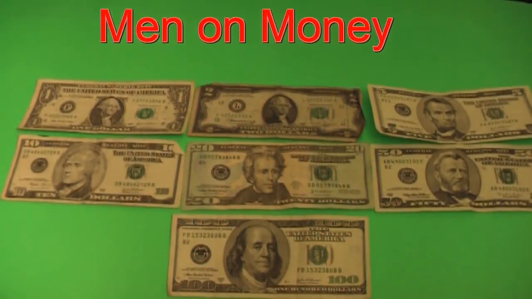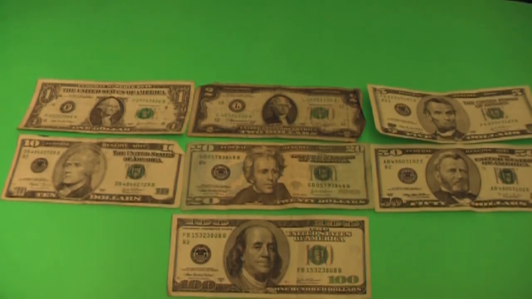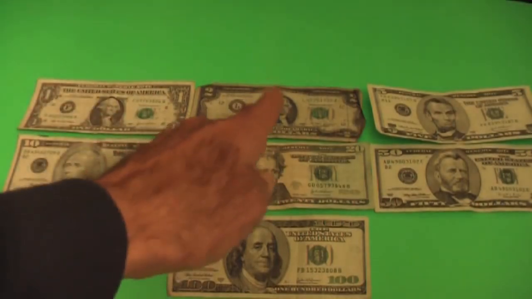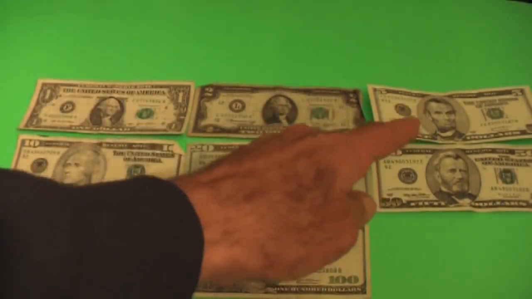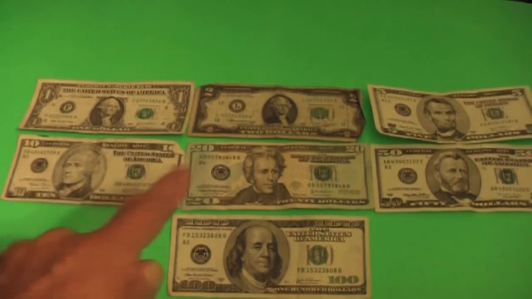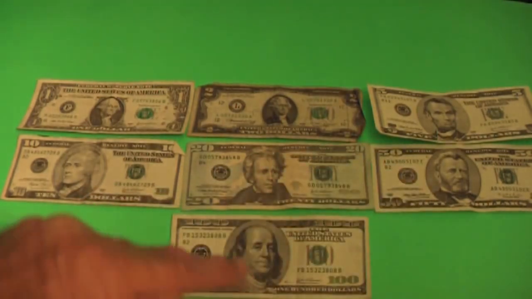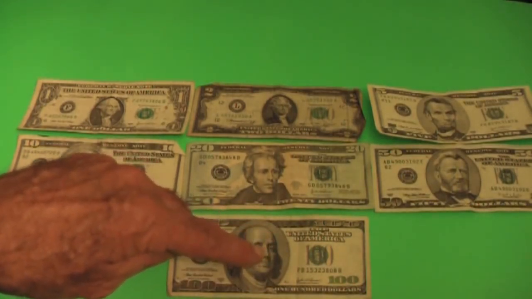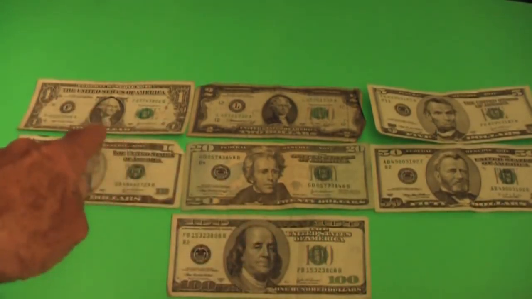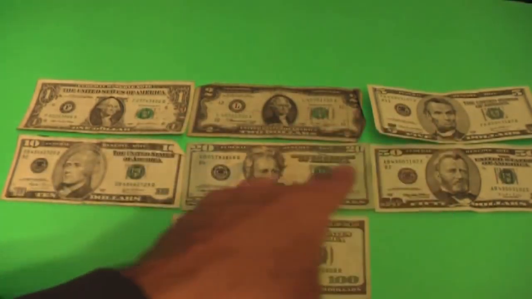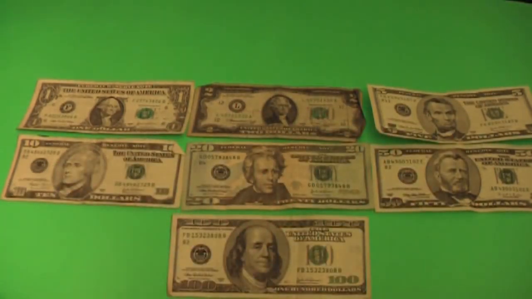These are the most popular denominations of paper currency in the United States at this time. We have the $1 bill, the $2 bill, the $5 bill, the $10 bill, the $20 bill, the $50 bill, and the $100 bill. The men whose pictures are drawn on these various forms of currency each had interesting lives, and we will talk a little about these men on money.